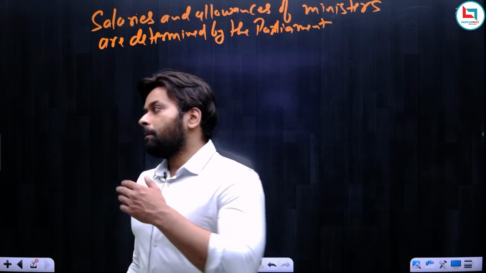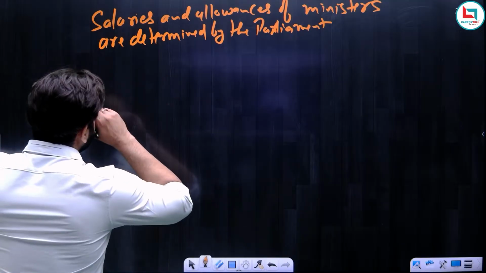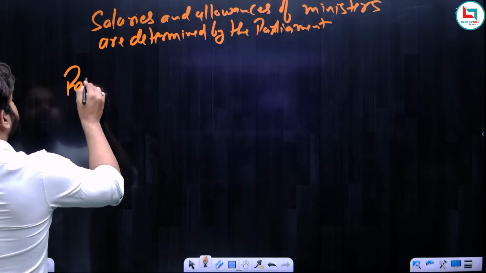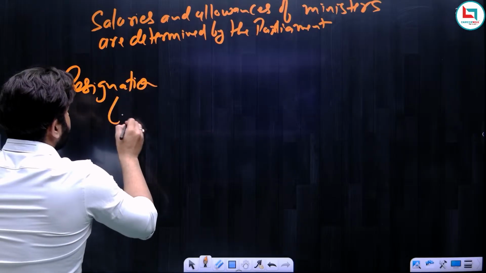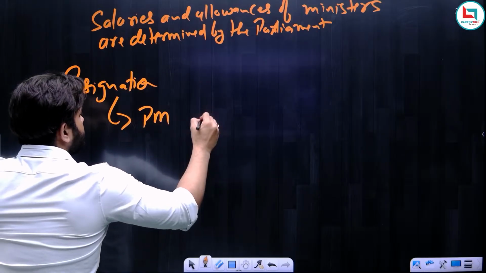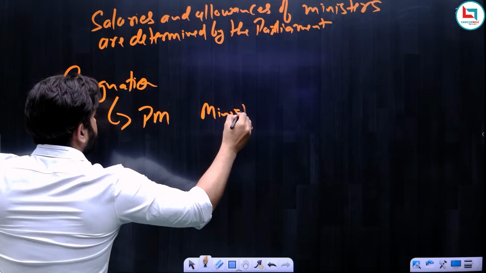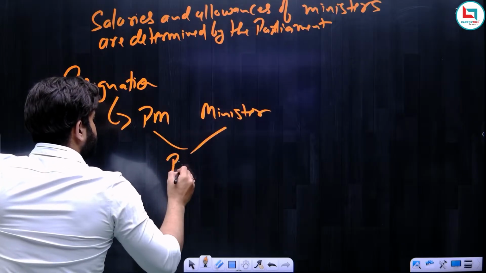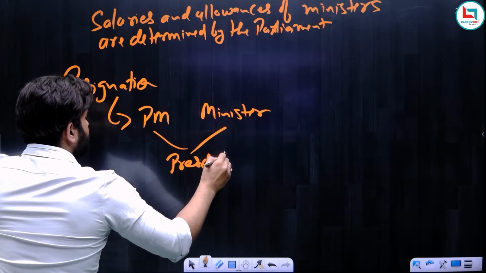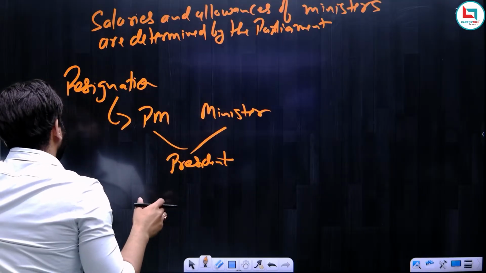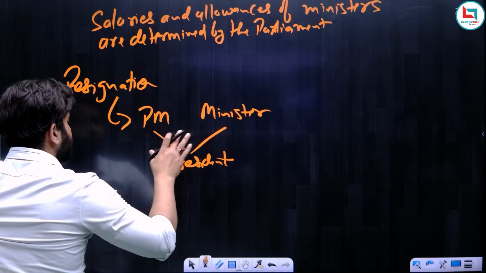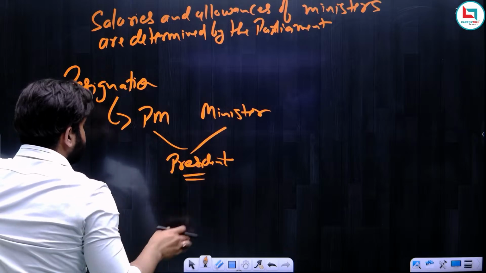Now next is the resignation. The resignation of the prime minister or a minister is given to the president. See, the president has appointed the prime minister, and he has also appointed ministers. So remember, they give their resignation to the president of India. This is simple.